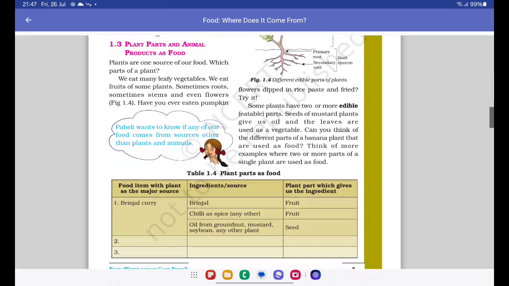Plant parts and animal products as food. So we consume the body of a being. I wouldn't say exactly a being, but we consume the body parts in order to replenish ourselves, in order to fill our stomach, be it plant or be it an animal. But since plants have very little consciousness, and they mostly do not feel pain, and they are mostly dormant, we feel easier killing plants than killing animals. Because animals have a much higher level of consciousness, they feel a lot more pain, and it feels more cruel to kill animals.